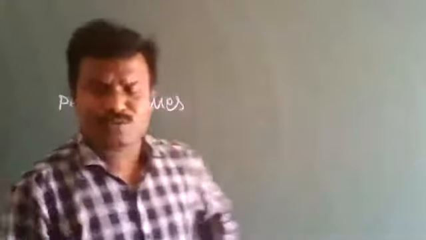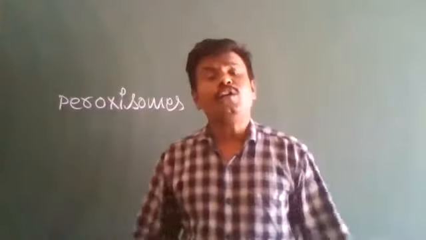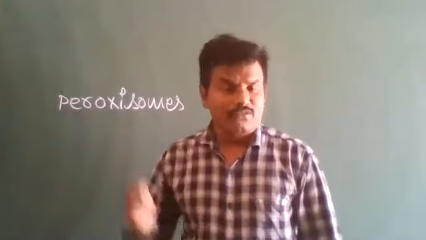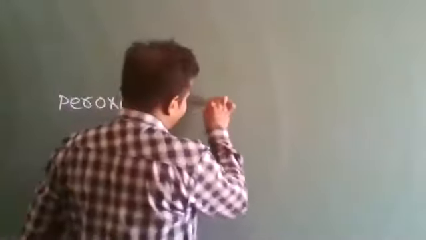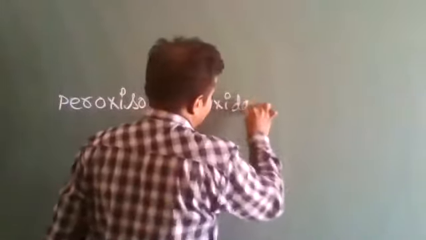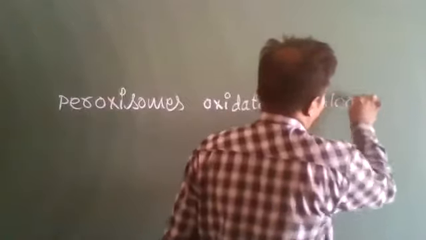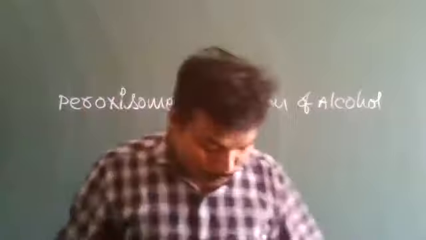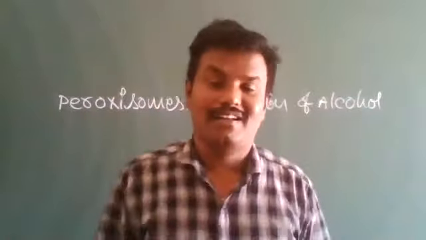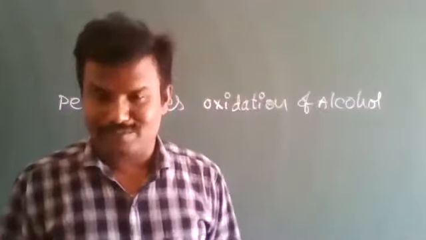Peroxisomes are a kind of organelle present in all eukaryotic cells, mainly responsible for the oxidation of alcohol in the liver. For those who have the habit of drinking alcohol, the alcohol should be oxidized and broken down into smaller molecules.